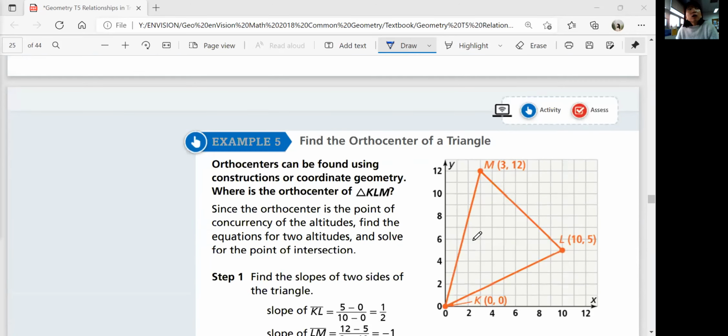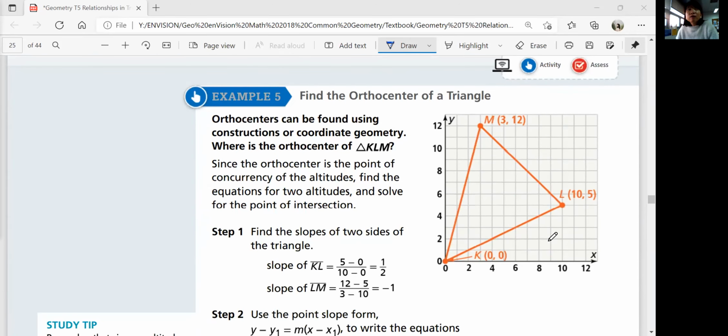Okay, so example 5. Let's find the orthocenter of a triangle using the coordinate points. Orthocenters can be found using constructions or coordinate geometry. Where's the orthocenter of triangle KLM? Since the orthocenter is the point of concurrency of the altitudes, you can find the equations for 2 altitudes and solve for the point of intersection.